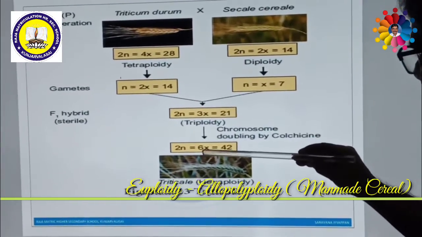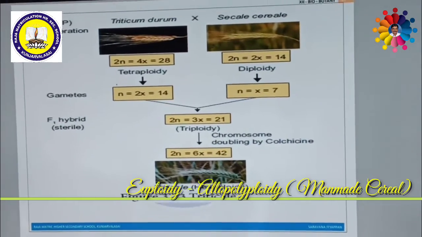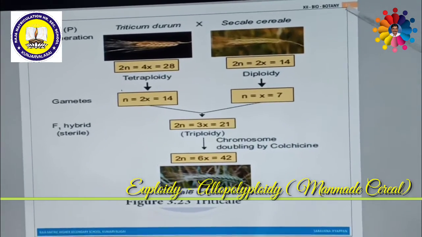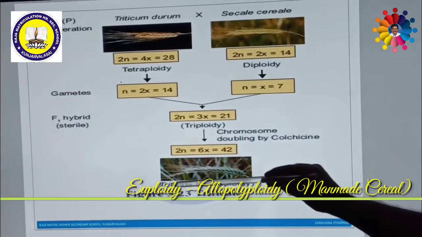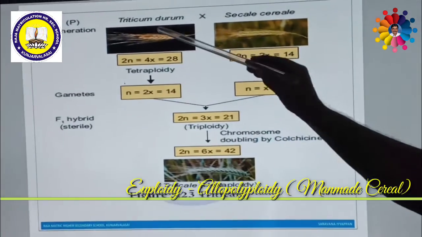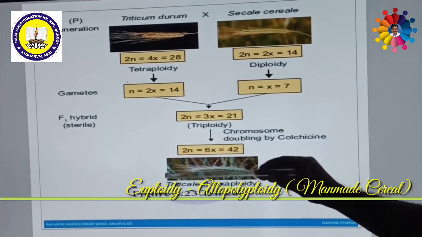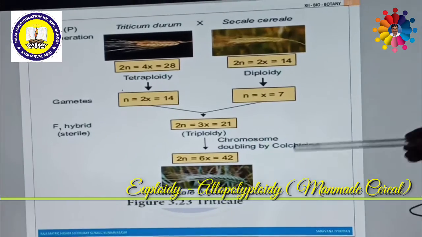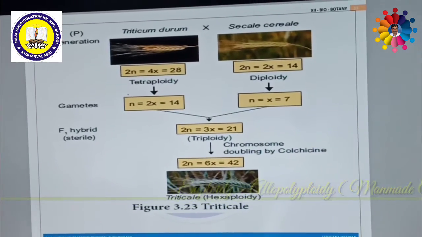The 3x is doubled into hexaploid, 6x, by treating with a chemical called colchicine to produce a man-made cereal called triticale. Wheat and rye are combined together to produce a new cereal, a man-made cereal, triticale. It's very important also. So that's all about allopolyploidy.